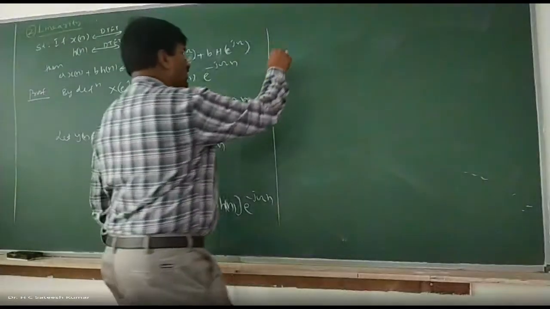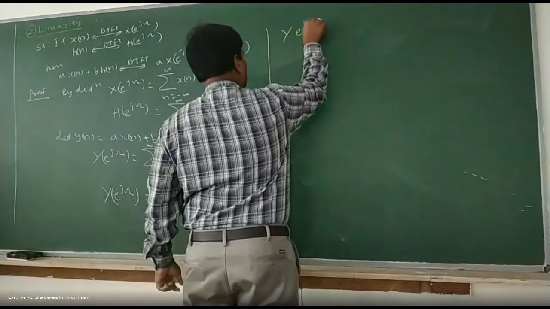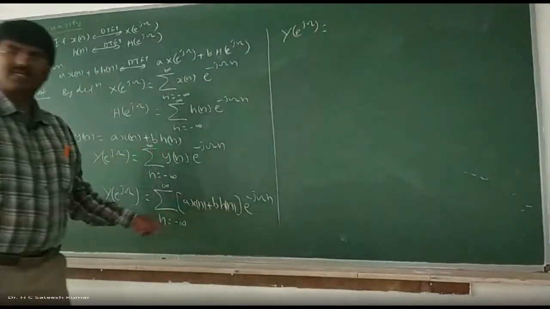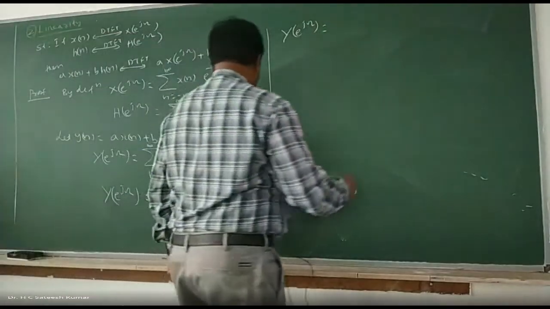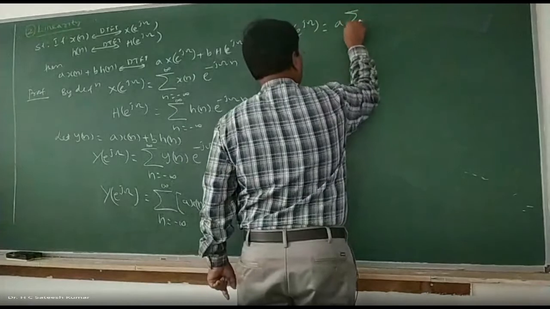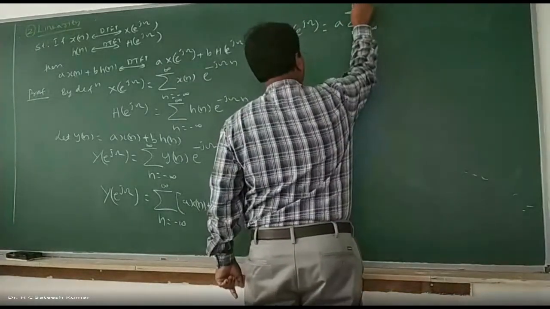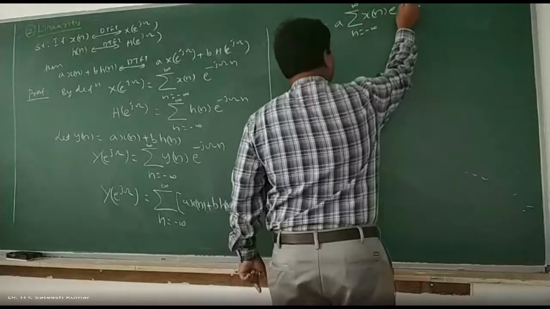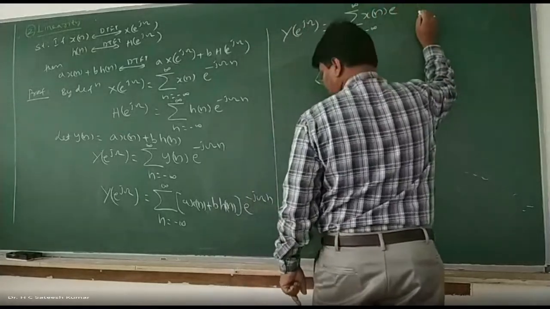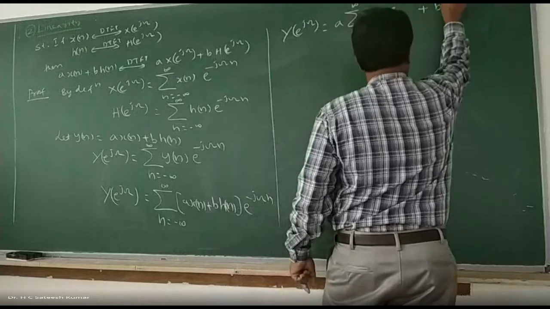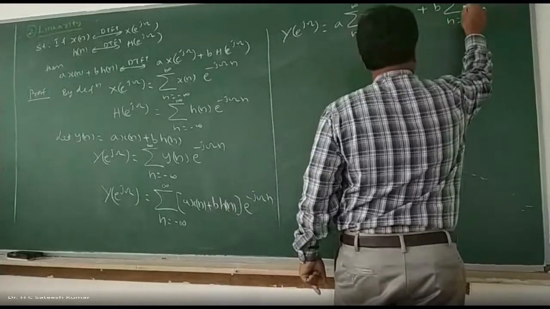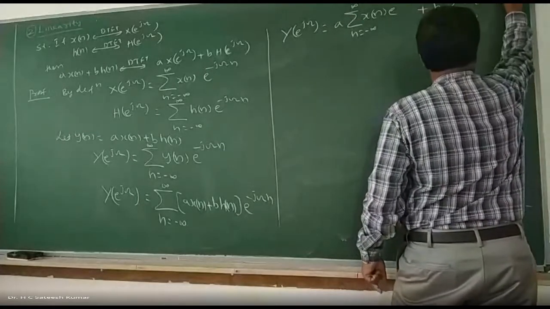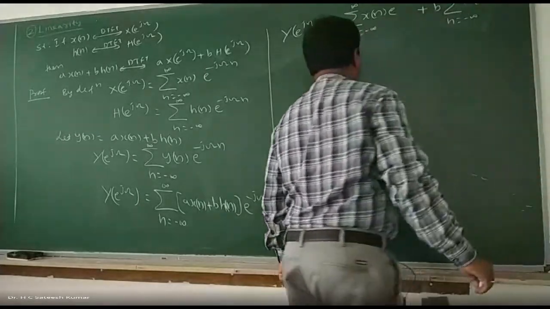Now, for y of e to the power of j omega, take a outside and multiply with e to the power of minus j omega n, and b also. So, a into summation n varies from minus infinity to plus infinity x of n into e to the power of minus j omega n plus b into summation n varies from minus infinity to plus infinity h of n into e to the power of minus j omega n.